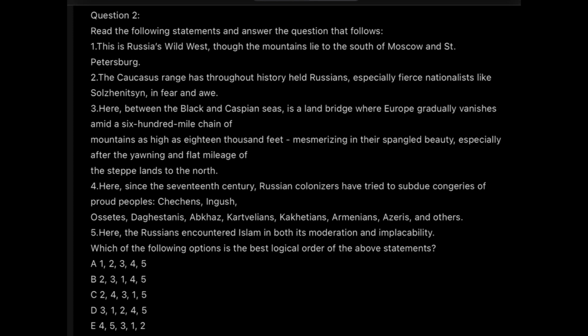So, coming to question number 2. Here we have to read the statements and arrange them in the best logical order. So, can we use our option elimination technique here? That's a valid question. But the thing is that you need to first read through. Now, when you have no idea about where you need to start from or where you need to conclude on, please, the first process is not option elimination, but the first process is to figure out either the starting sentence or the concluding sentence. And I'm going to tell you a very childish trick to do that.